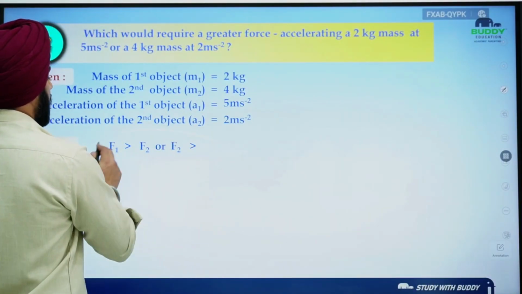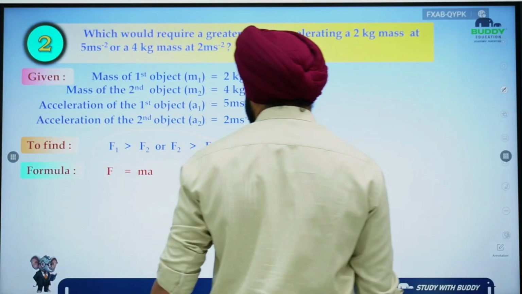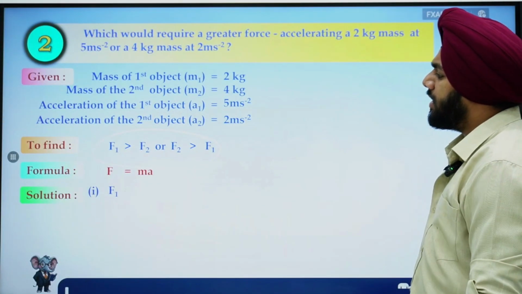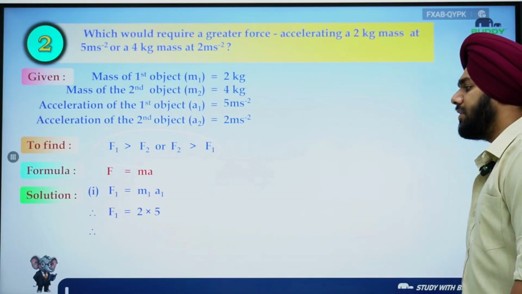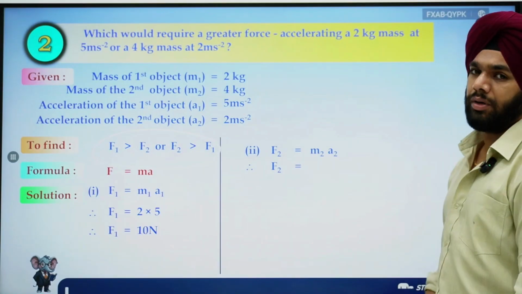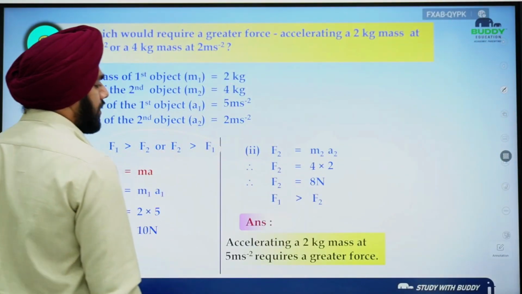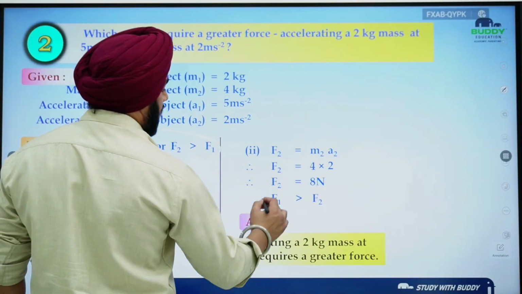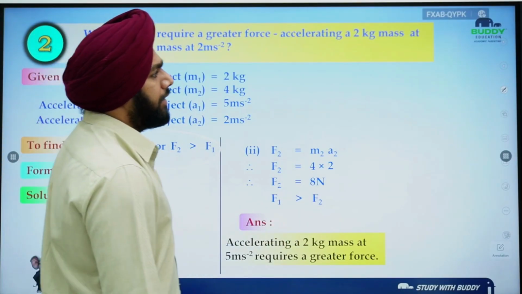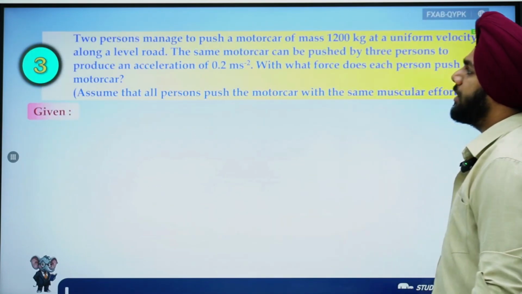So force F1, F2, which one is greater? Now we can simply check. F1 is M1A1, that is 2 into 5. F2 is M2A2, which is 4 into 2. So it's very basic that you will get 8 Newton. So F1 is greater than F2. This is what we have already discussed. Got my point? Now, coming to the next part.